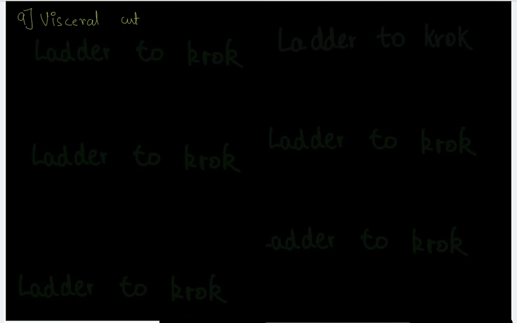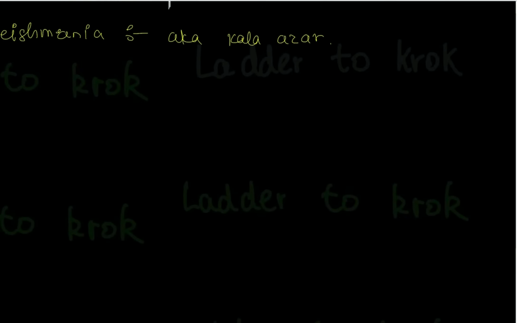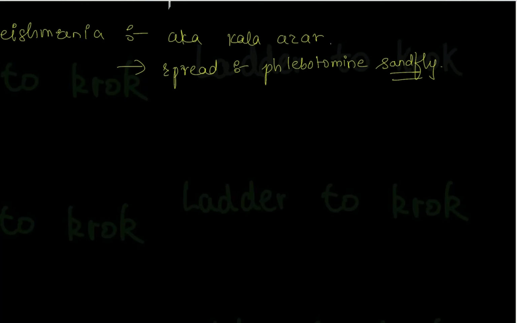Okay. The next protozoan is visceral Leishmania. Right now we did cutaneous Leishmania, and now we are doing visceral Leishmania. It is also known as, write down, Kala Azar. The second thing you should know about it is its spread. It spreads through a sandfly. The name of it is Phlebotomine sandfly. As I said, sometimes they call the sandfly a mosquito in Croc, so they might give you Phlebotomine mosquito in the option.